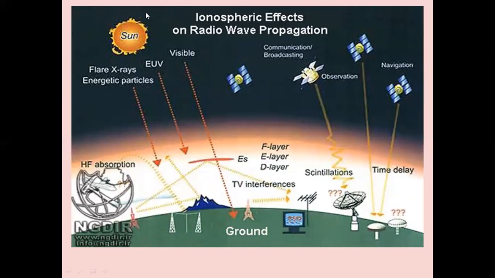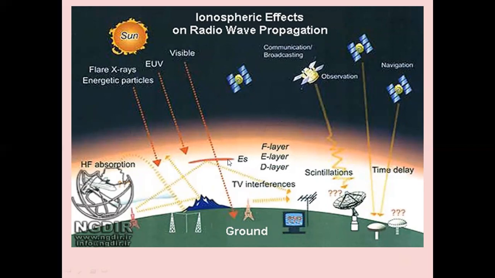These are the various ionospheric effects on radio wave propagation: HF absorption, flare X-ray energy particles from the sun, UV particles, visible particles. There is satellite communication, communication broadcasting, observatory satellites, and navigation purpose satellites, where there is a time delay in the reception. These are for TV broadcasting and other communication applications, and we have the D layer, E layer, F layer.